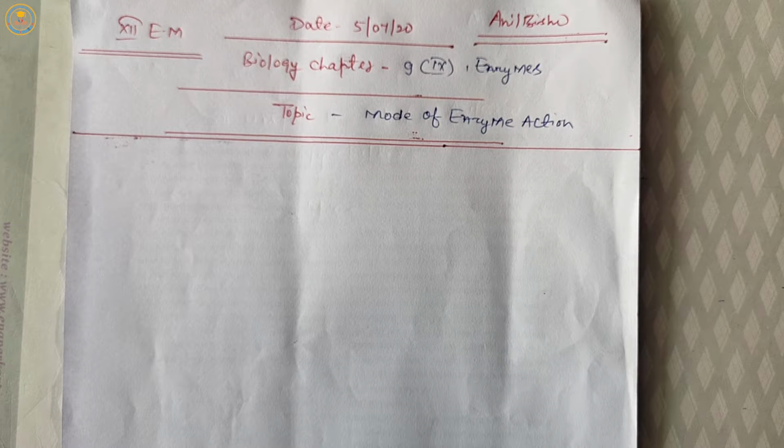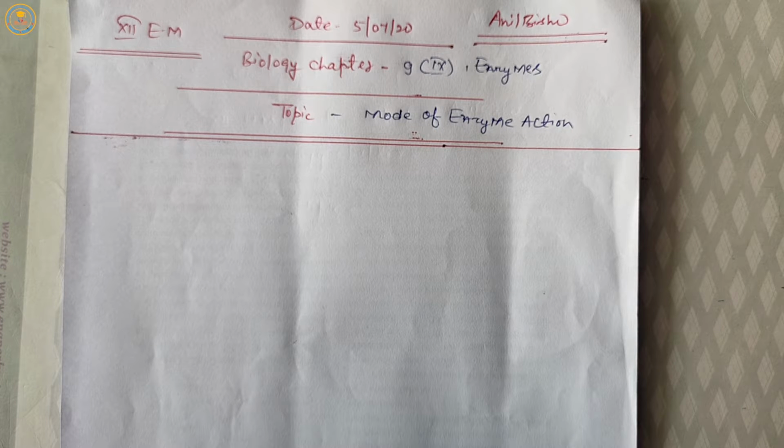Once again, today we are going to discuss class 12th biology chapter 9 enzymes, and today's topic is mode of enzyme action. Students, enzyme is a protein nature organic compound.